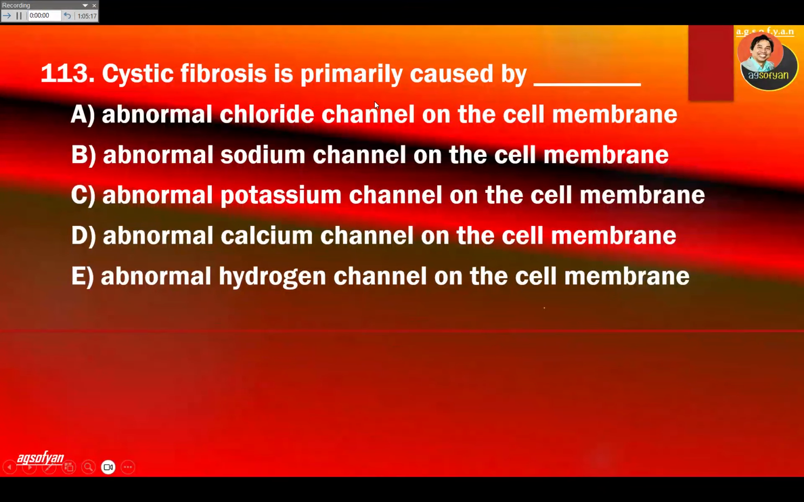Cystic fibrosis is primarily caused by a defect. This is mainly due to the channel. It's a special channel called the chloride channel in the lungs that does not function normally. So chloride channel, abnormal channel on the cell membrane. So that will be the answer, A.